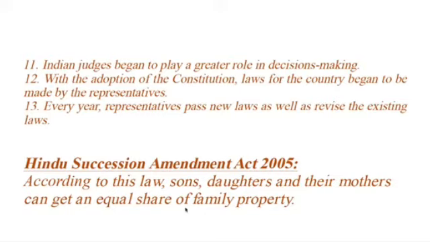So you know, judges are the main persons. They listen and they give the main decision. And with the adoption of the Constitution, laws for the country began to be made by the representatives. Every year representatives pass new laws as well as review the existing laws. See, many laws are coming. Who are representatives? Those who are elected by the people. They are sanctioning different laws, which are the main things, applicable to everyone.